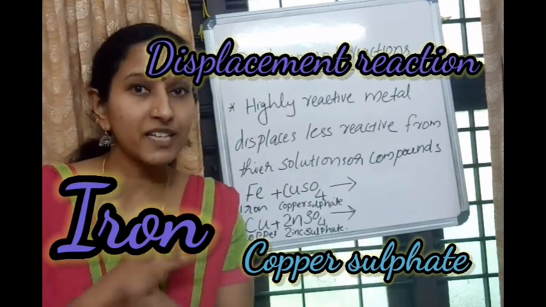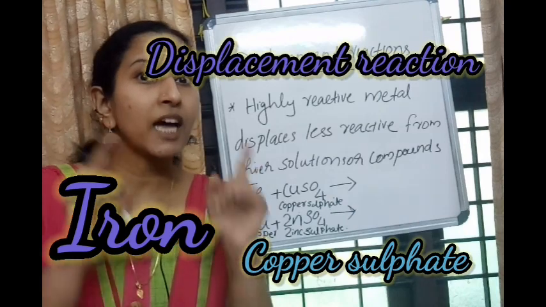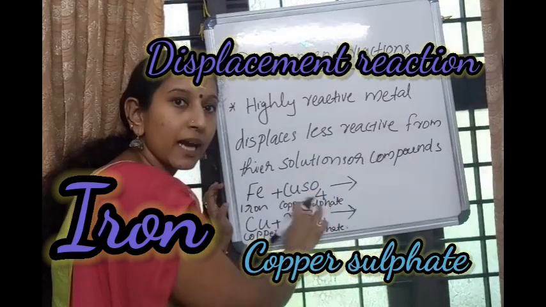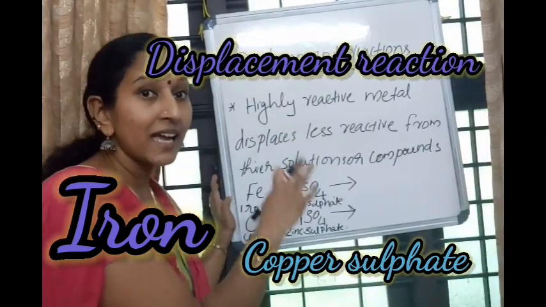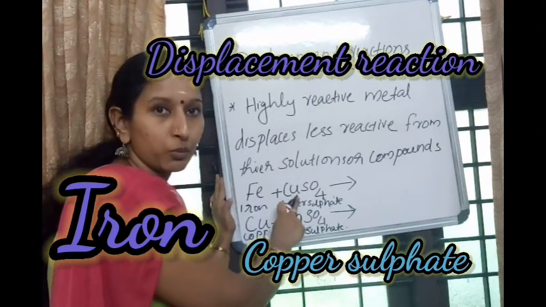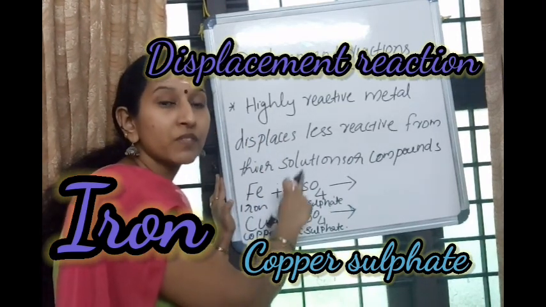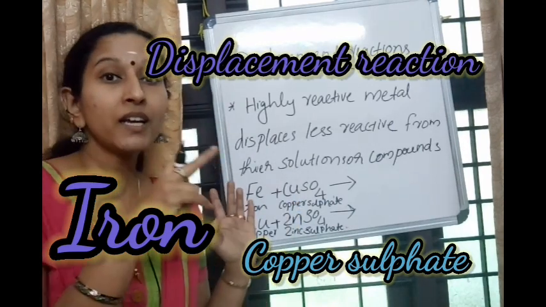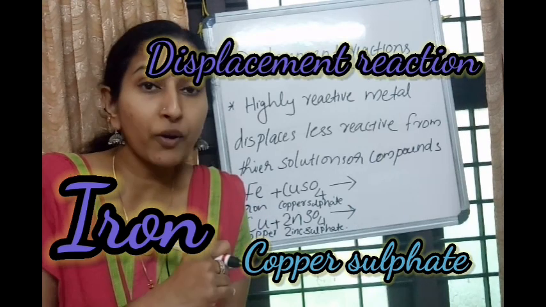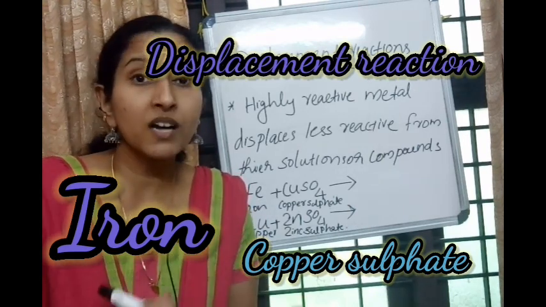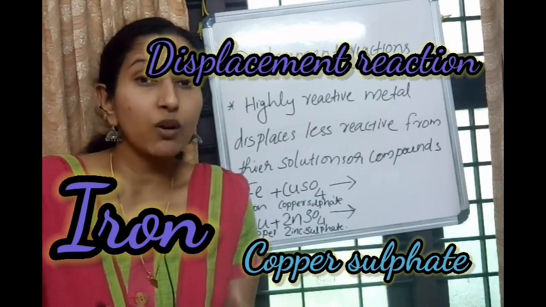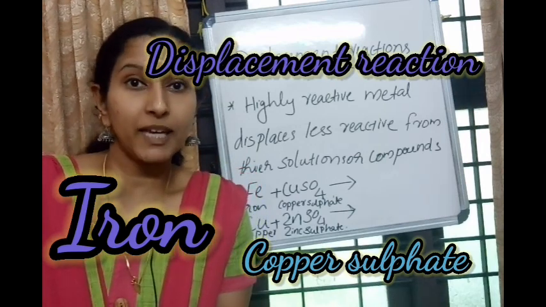As per the details, last year's cup was won by Cu. So this is the cup. SO4 is the cup. Last year's cup was won by which team? Cu. So now the cup is with Cu. Because of that, the team Iron is so disappointed and they started to work hard, and now they become a highly energetic or highly reactive team.